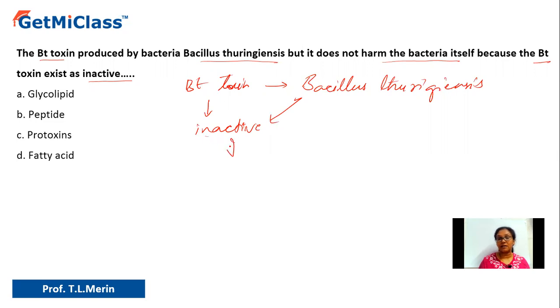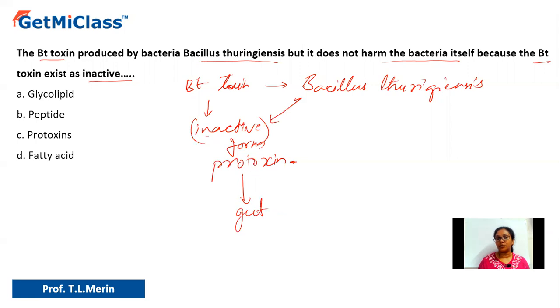So this inactive form is called protoxin. Okay, what is it? Protoxin. Protoxin is an inactive form of Bt toxin. So that is why the bacteria will not get killed, because this is the inactive form it produces, and it stays there, and it cannot get converted to toxic form within the bacillus. But it enters into the gut cells of the insects. Okay, that is inside the gut.